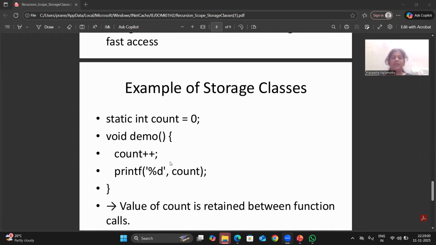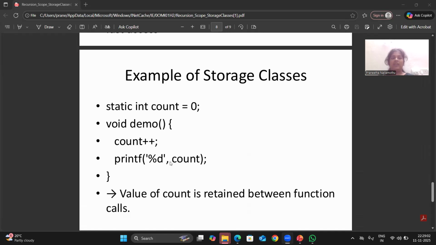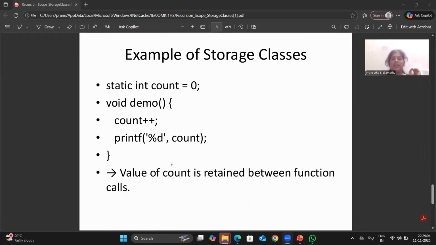And next, in the example of the storage class, we can see static int count equals 0 and void demo. Next, the increment happens with count plus plus, then printf with percent d and count, and we close the curly braces. The value of count is retained between function calls.